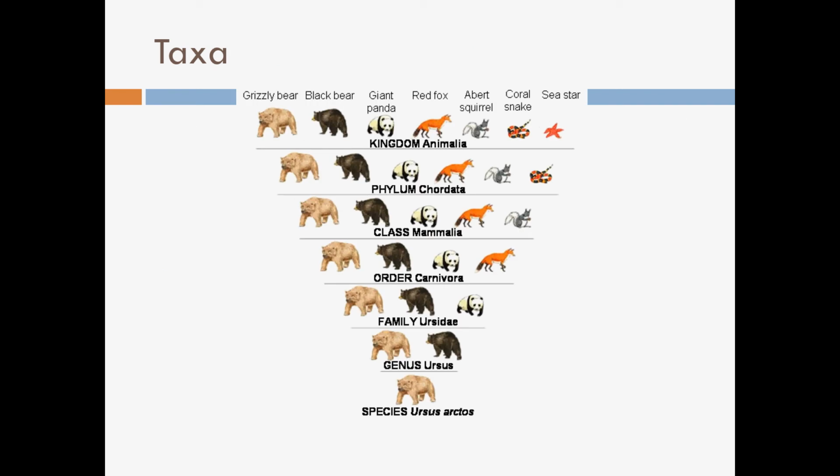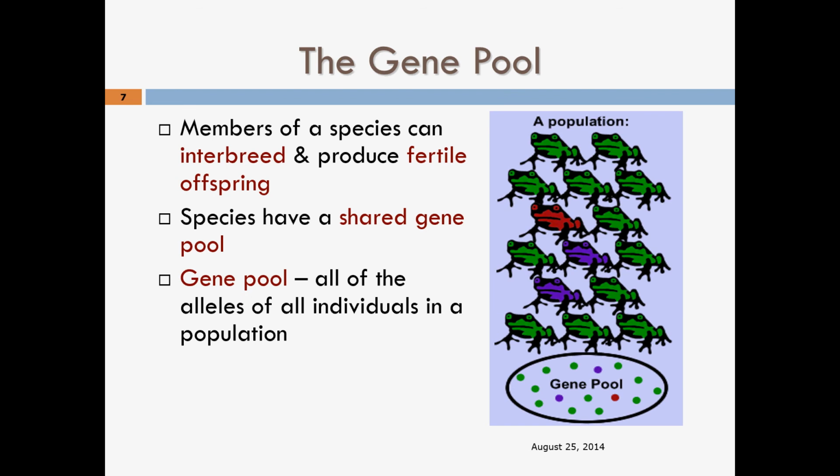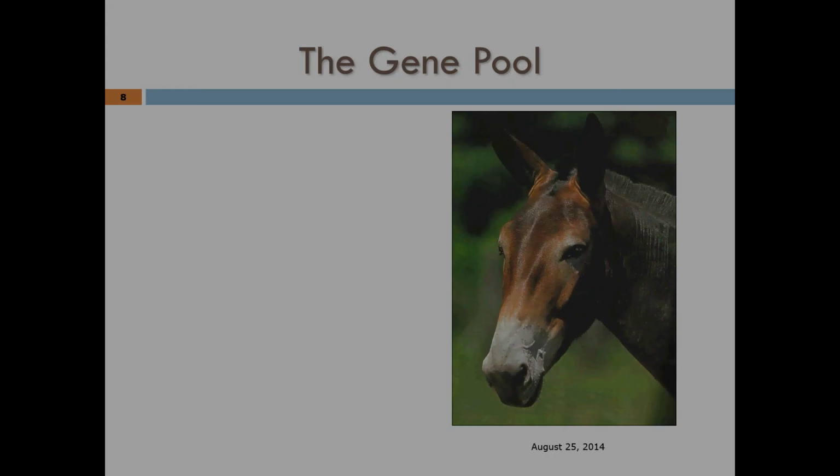So as you go from kingdom down to species, it gets more and more specific, and the characteristics are more defined, whereas at the top of the taxon, where kingdoms and phyla are, their characteristics can be very broad. In a gene pool, members of the species can interbreed and produce fertile offspring. This means that these species share the same gene pool. And a gene pool is all of the alleles of all individuals in a population.